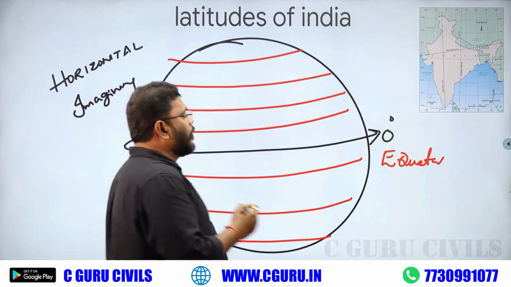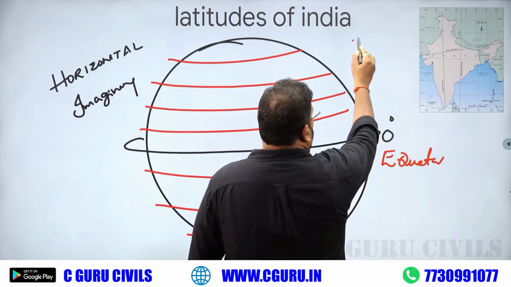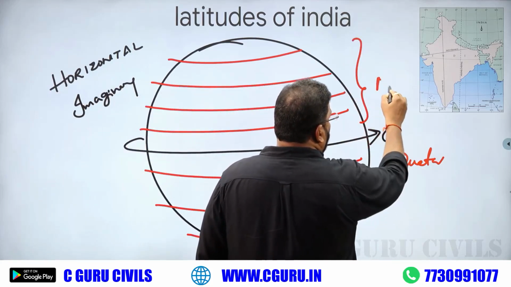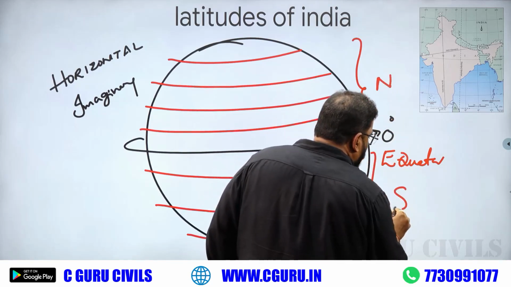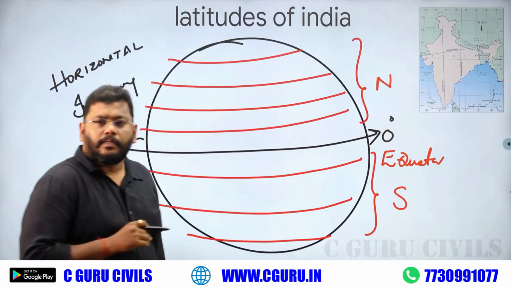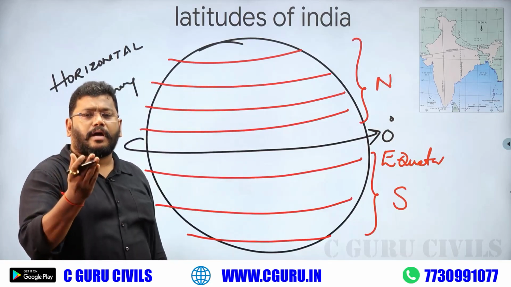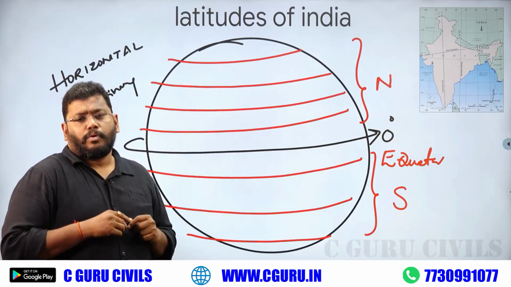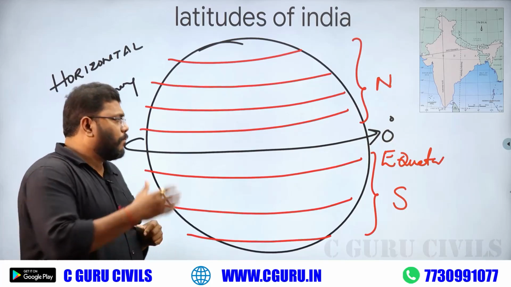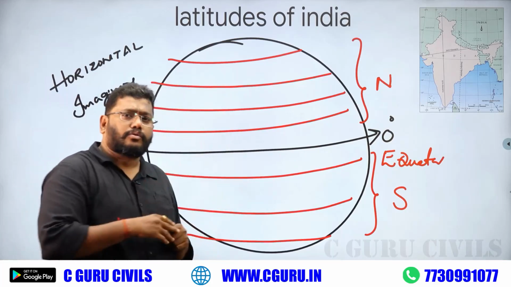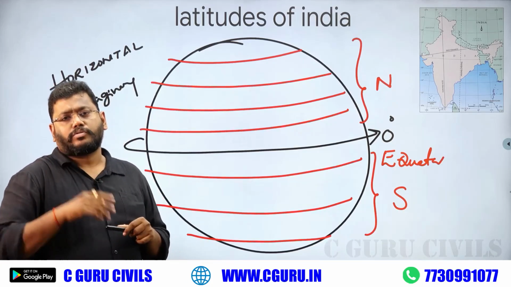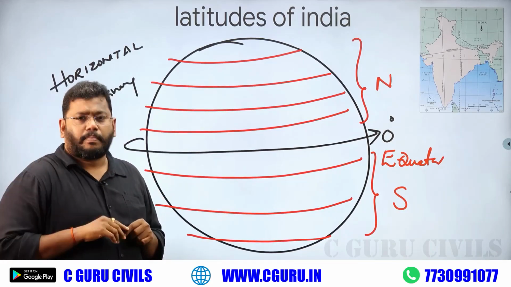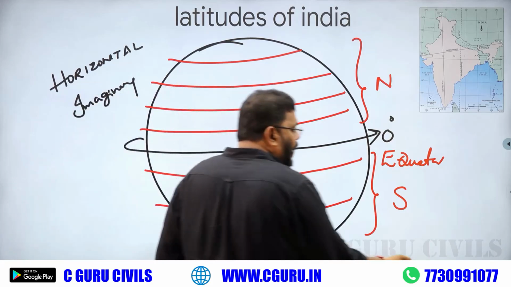The north area is called the northern hemisphere, and the southern area is called the southern hemisphere. All this data belongs to cosmology. There are some special topics on latitudes, we will discuss them.